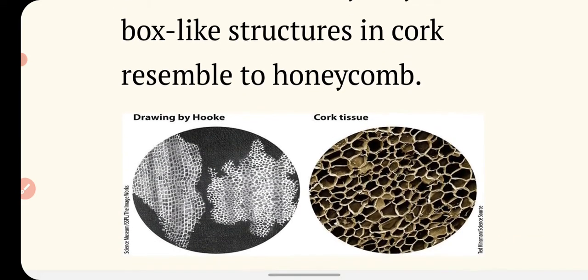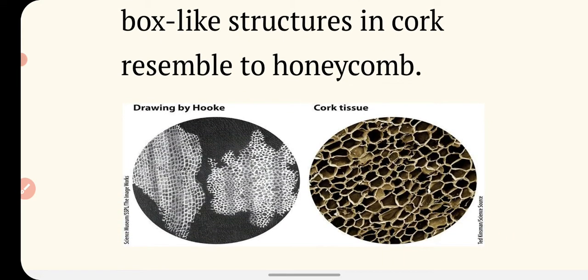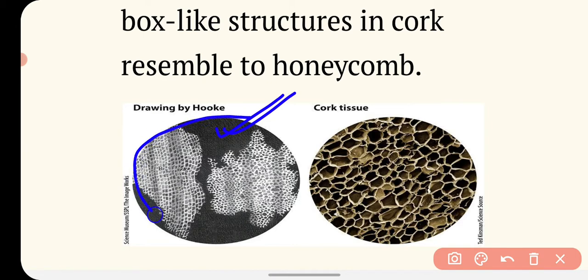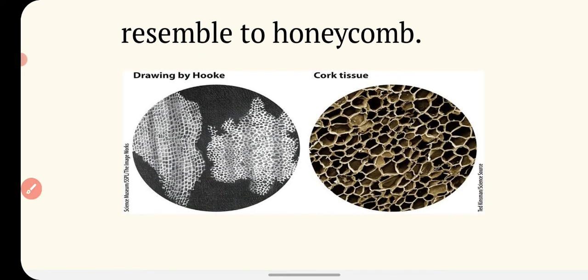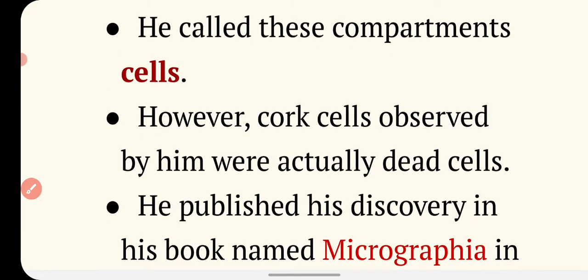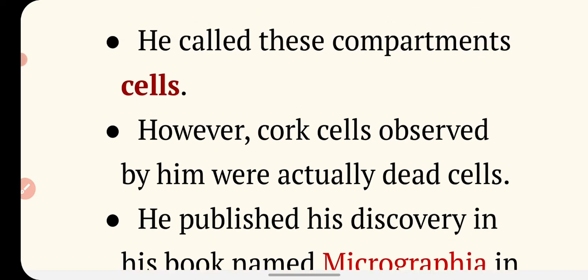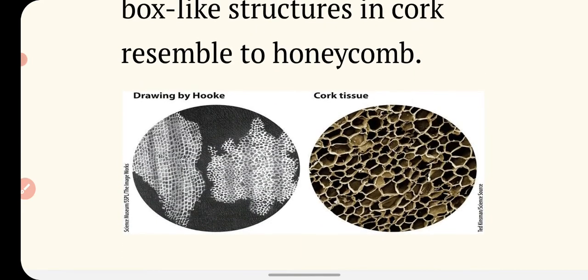What did he see? He saw tiny box-like compartments, like you can see in this picture. This is the cork tissue, and you can see the small, dead cells. He saw numerous tiny box-like compartments, and he drew the diagram. This is the drawing made by Hooke after observing the cork tissue, and he called these compartments cells. However, the cork cells observed by him were actually dead cells. As you know, the bark of any tree is made up of dead cells. So he saw dead cells for the first time in the cork.